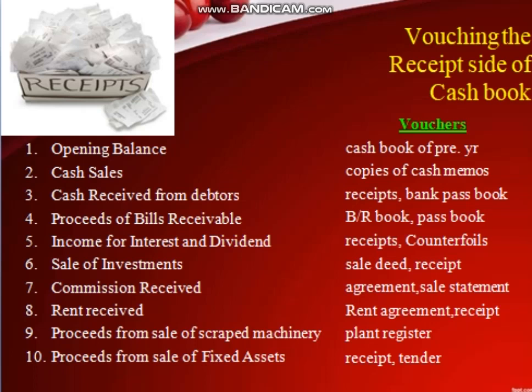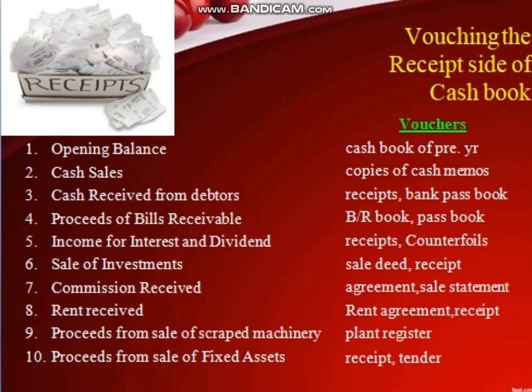So opening cash balance is vouched with the help of the cash book of the previous year. Cash sale is vouched with the help of copies of cash memos. Cash received from debtors is vouched with the help of receipts, bank passbook, etc. Proceeds of bills receivable are vouched with the help of the bills receivable book, passbook, etc. Income from interest and dividend is verified with the help of receipts and counterfoils.